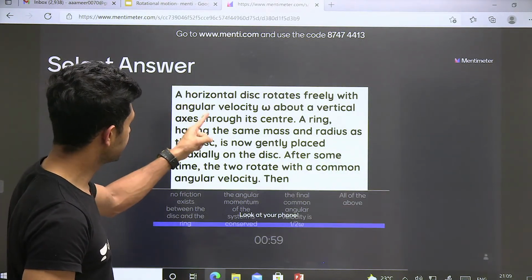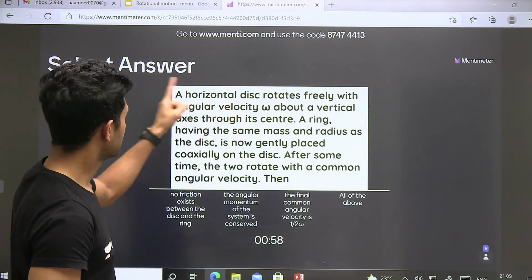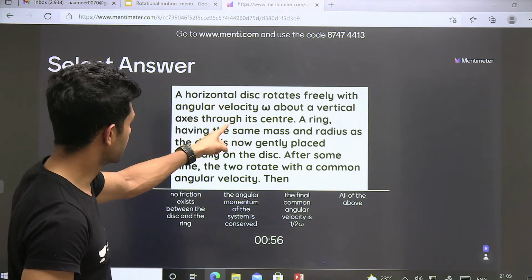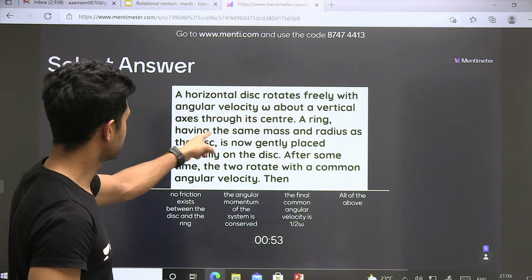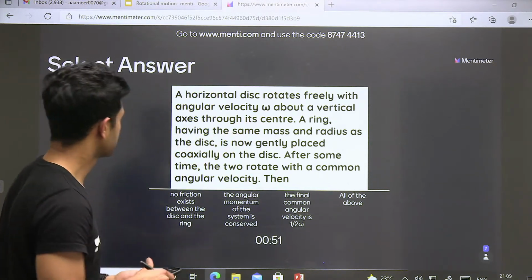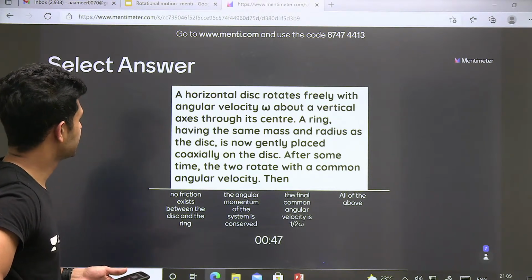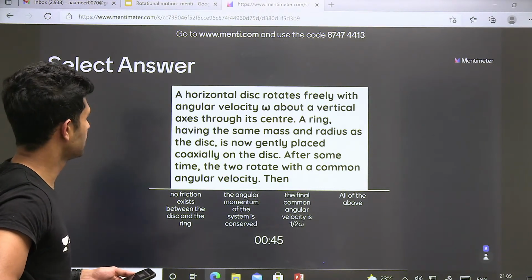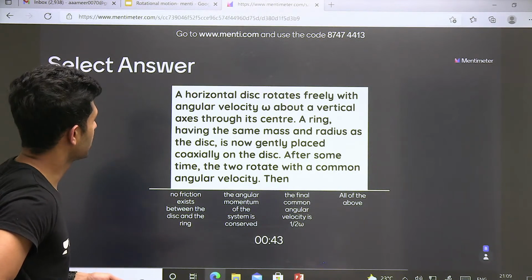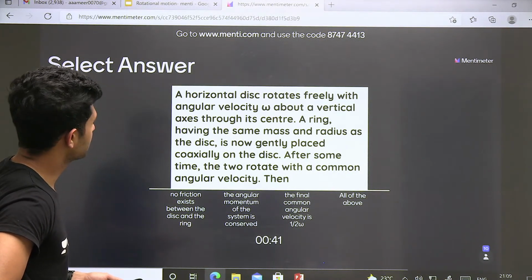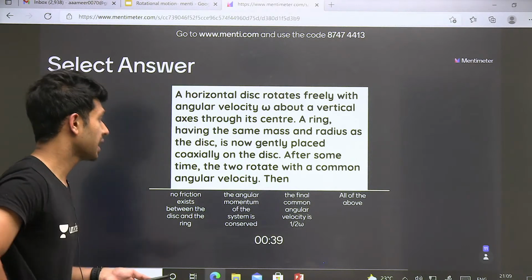A horizontal disk rotates freely with angular velocity omega about a vertical axis through its center. A ring having the same mass and radius as that of the disk is gently placed coaxially on the disk. After some time, the two rotate with a common angular velocity.